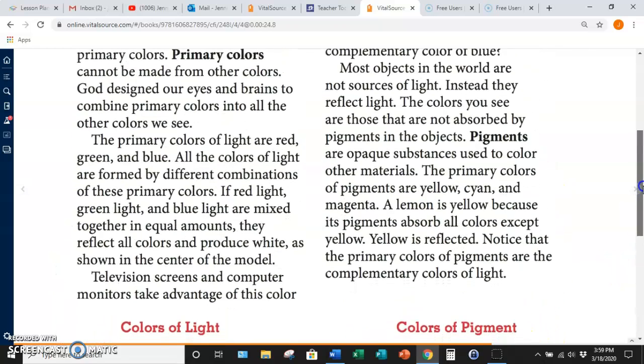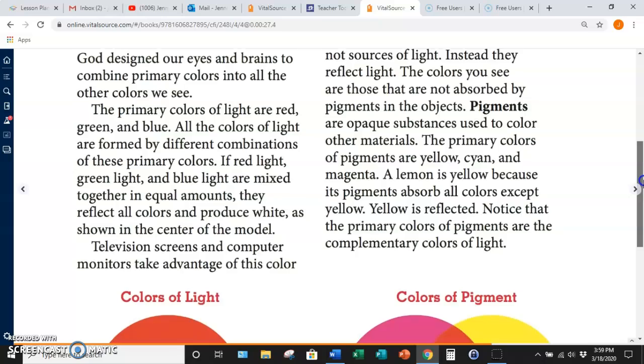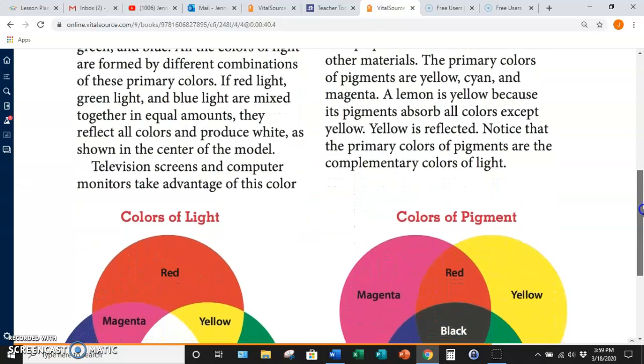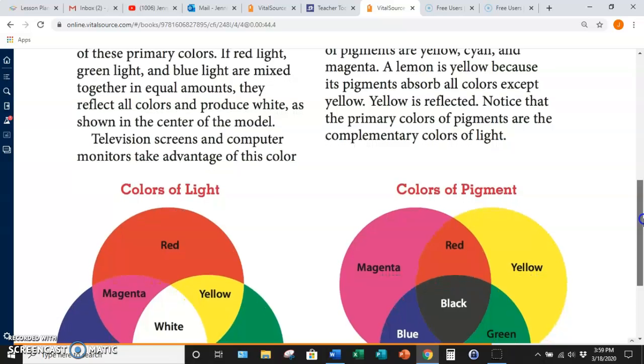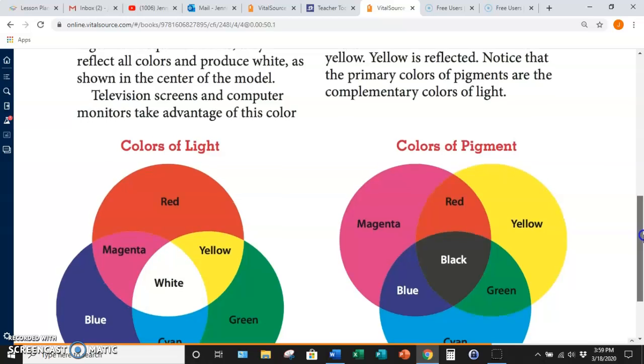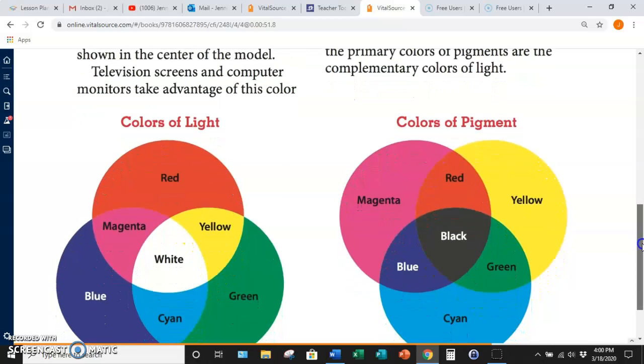Most objects in the world are not sources of light. Instead, they reflect light. The colors you see are those that are not absorbed by pigments in the objects. Pigments are opaque substances used to color other materials. The primary colors of pigments are yellow, cyan, and magenta. A lemon is yellow because its pigments absorb all colors except yellow. Yellow is reflected. Notice that the primary colors of pigments are the complementary colors of light.